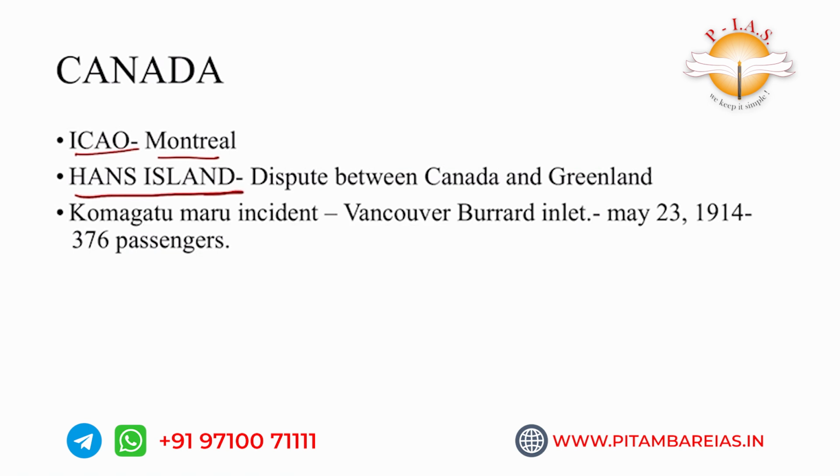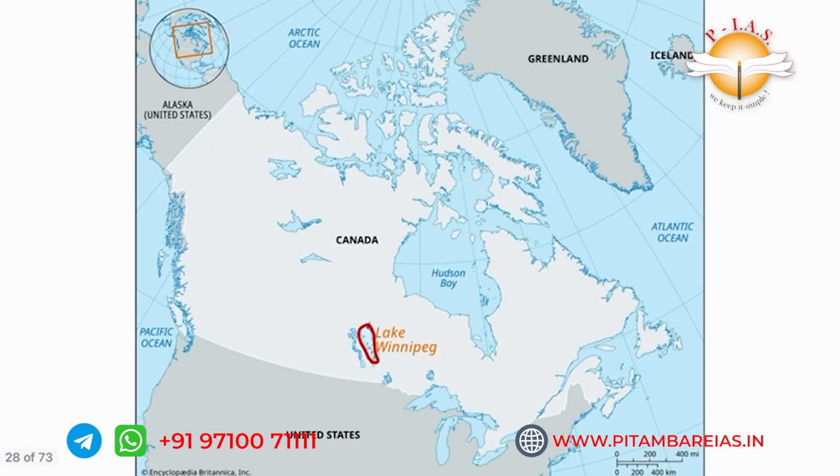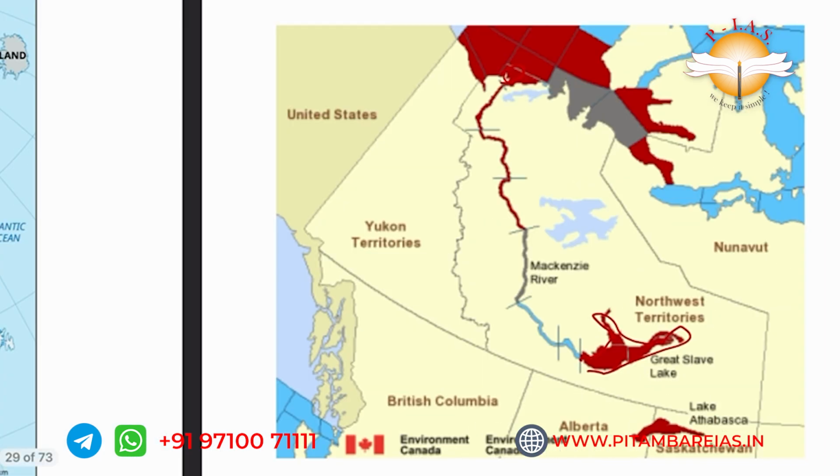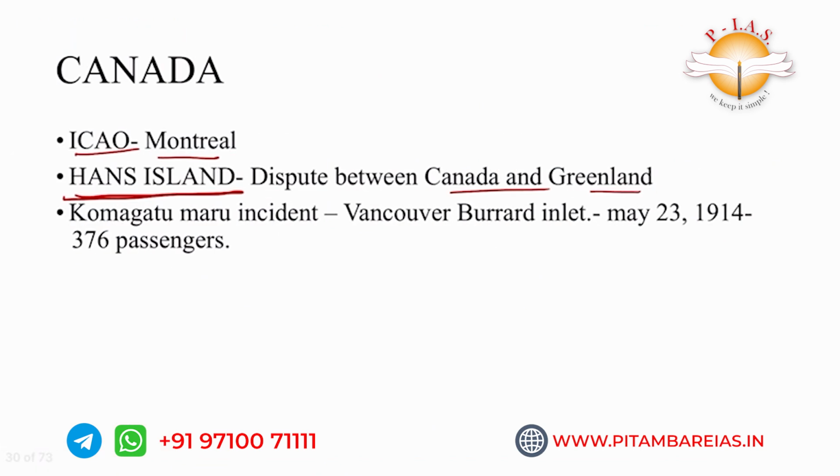Hans Island is in the news. It is a disputed area between Canada and Greenland. See, this is Canada, this is Greenland, and between them there is Hans Island. So it is important. And the Komagata Maru incident. This is a historical static subject connecting with the geographical mapping or with the dynamic thing.